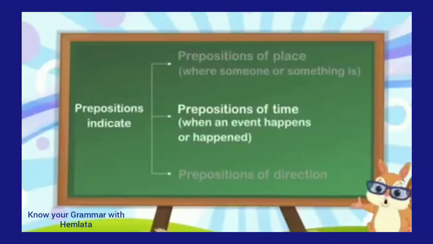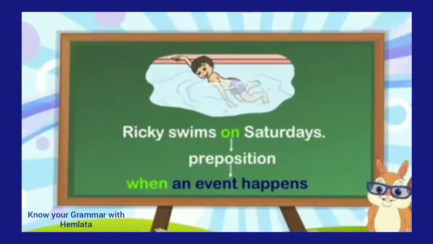Next, in the second way, we can describe preposition of time. When an event happens or happened, it refers to the time. Now we can take an example of the preposition of time: Ricky swims on Saturday.